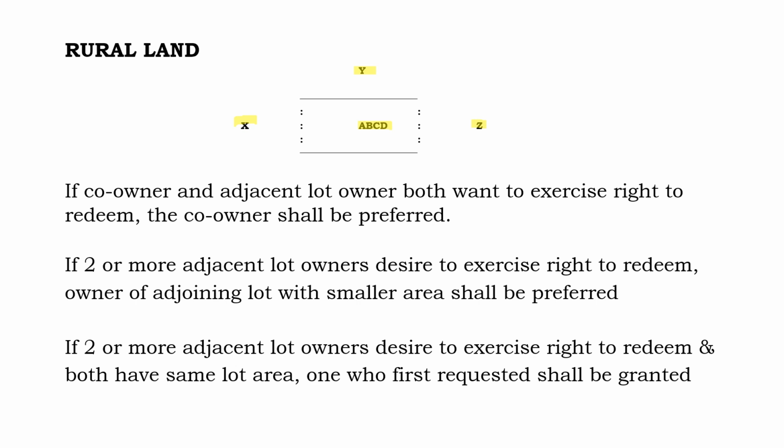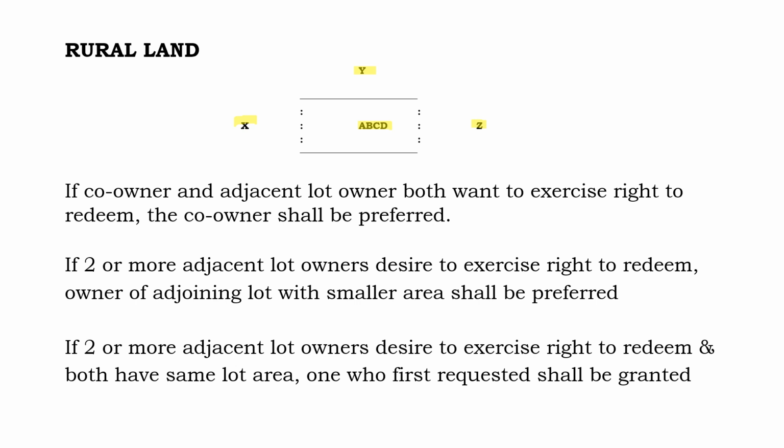So halimbawa, sa example natin, D disposes of his property in favor of his friend L. L is a stranger to the co-ownership. And then X and Y would like to redeem. Sino ang may preference? Ang may preference ay kung sino yung mas maliit ang lupain.